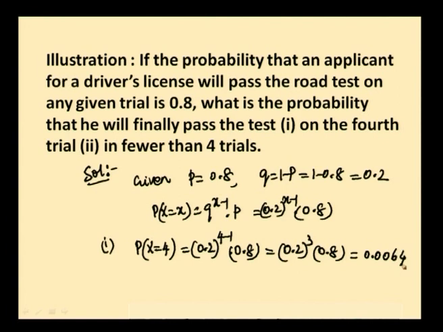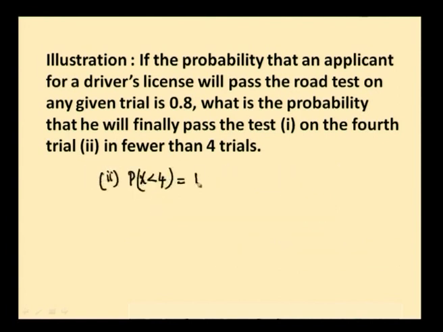Second subdivision is fewer than 4 trials, P of x less than 4, that is P of x is equal to 1 plus P of x is equal to 2 plus P of x is equal to 3. So q power x minus 1 into P, q is 0.2 and P is 0.8, right.